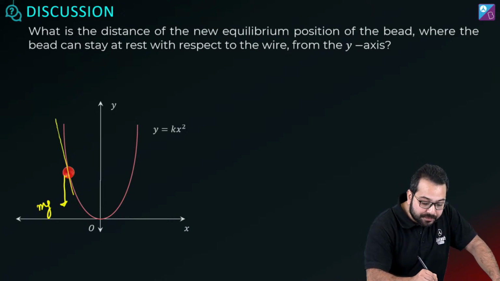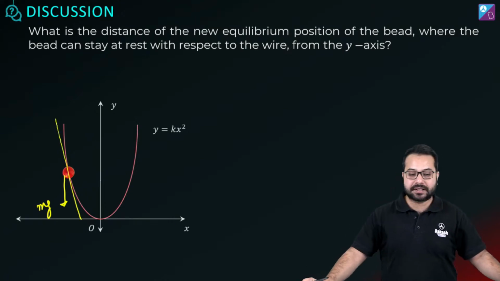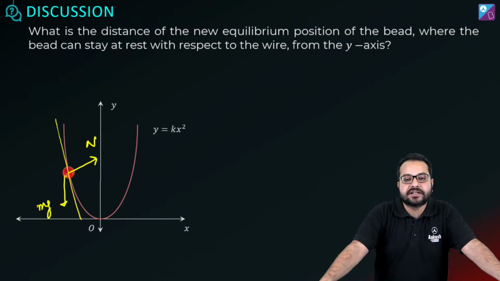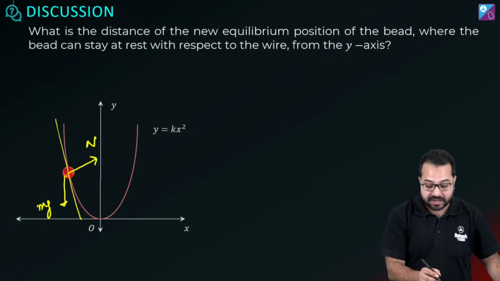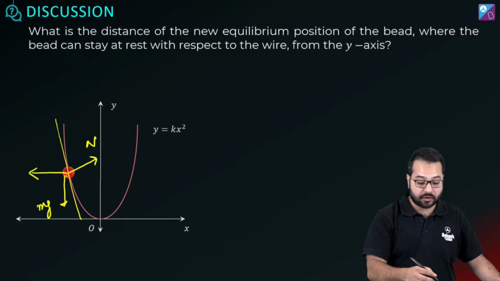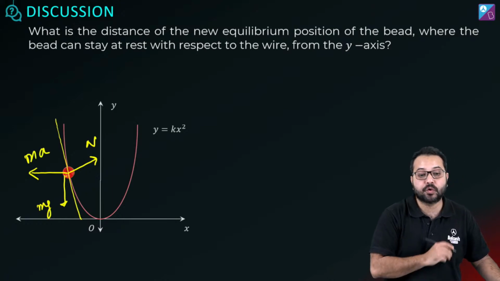So first of all, let's make a tangent. We have made the tangent. So this normal force is going to be perpendicular to this tangent. Okay? And then what else? Now the real forces are done. Now we have to apply the pseudo force.